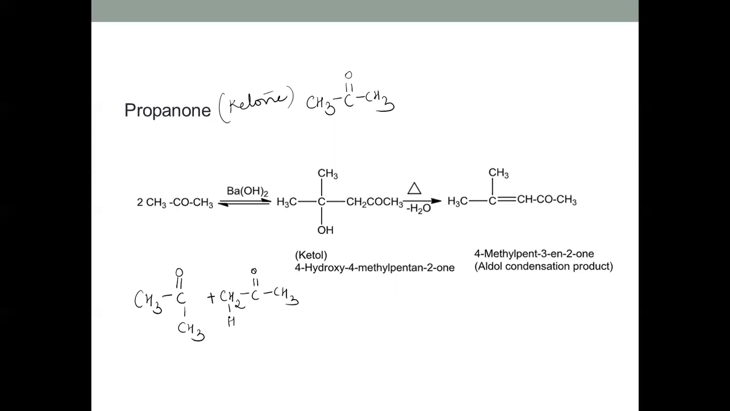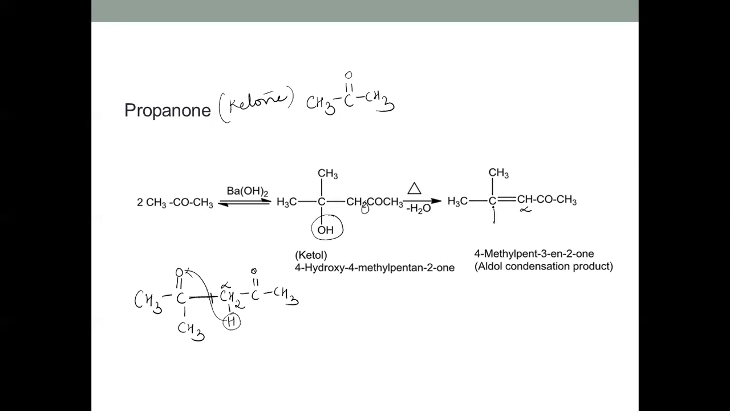Because this is an acidic alpha hydrogen, this H is lost, resulting in the formation of a single bond here. CH3, C, CH3 of one molecule, OH, because the acidic alpha hydrogen of the other molecule is lost. This is how you can write the product without actually writing the mechanism. Now this will lose a water molecule, OH and H of this, resulting in the formation of a double bond.